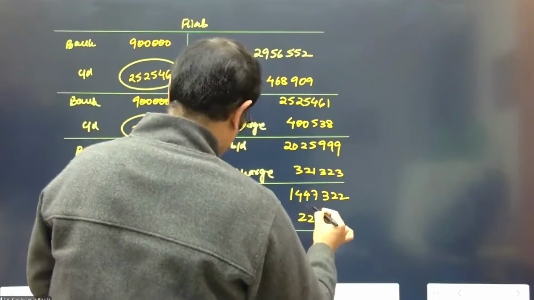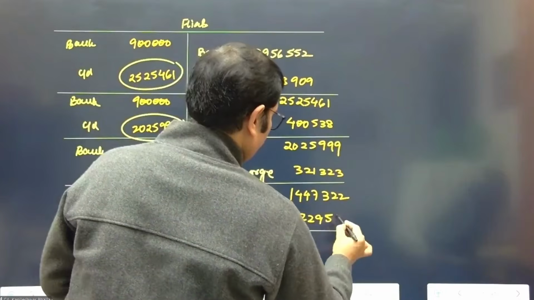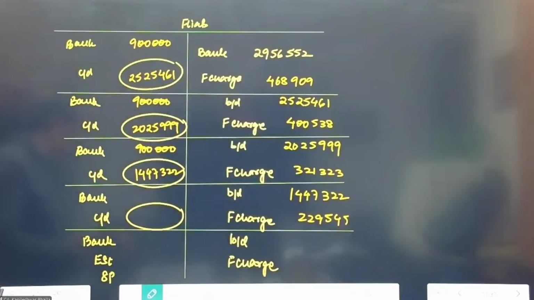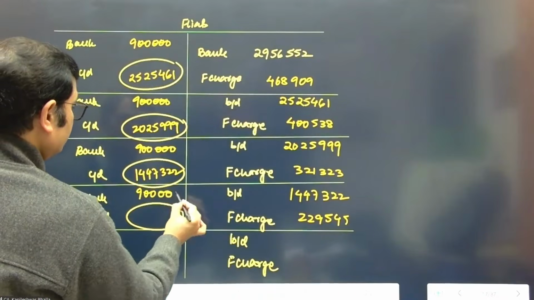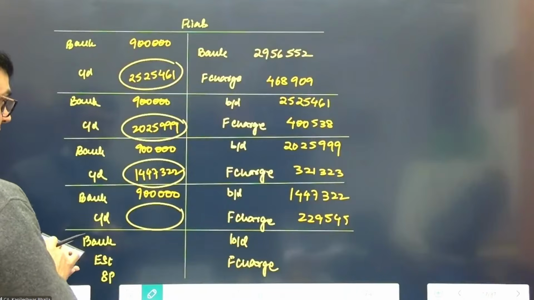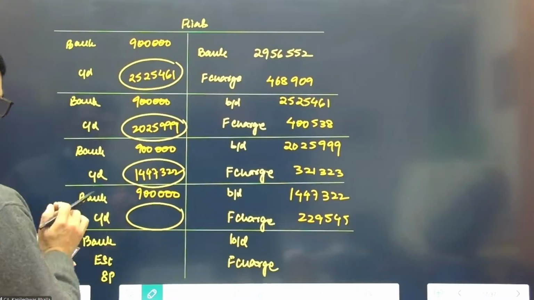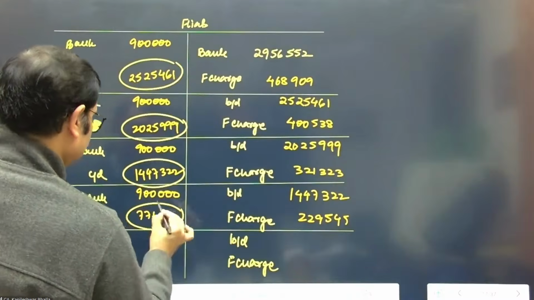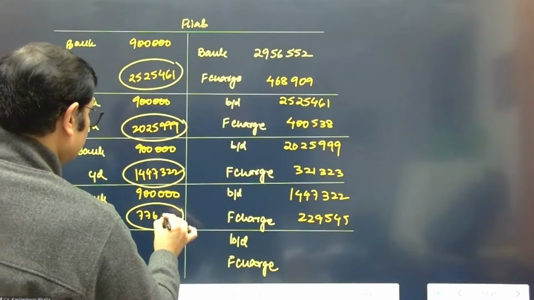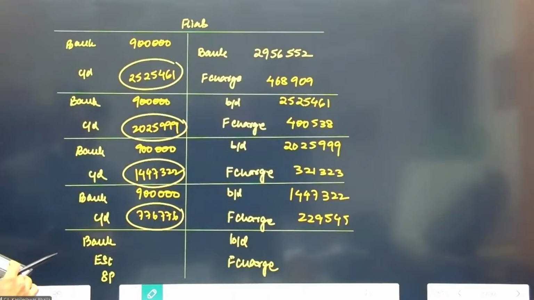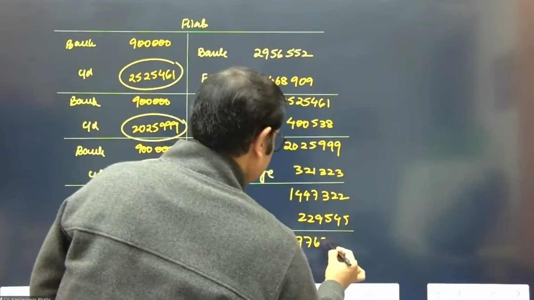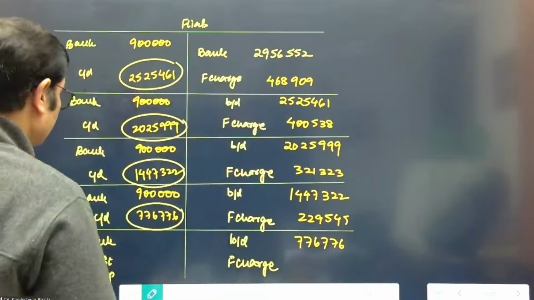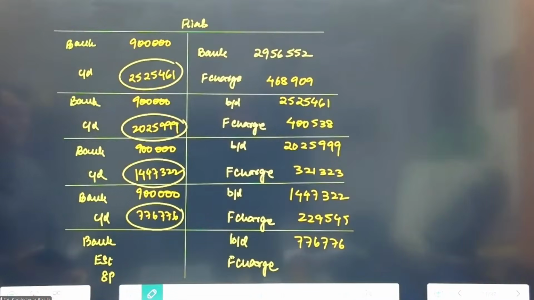Then the interest is 229,545 approximately. And this is again 9 lakhs. So 14,47,322 plus 229,545 less 9 lakhs. This is coming to 7,76,867. Now tell me what is going to be the bank figure.